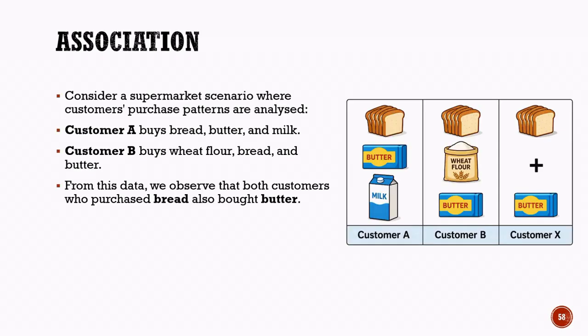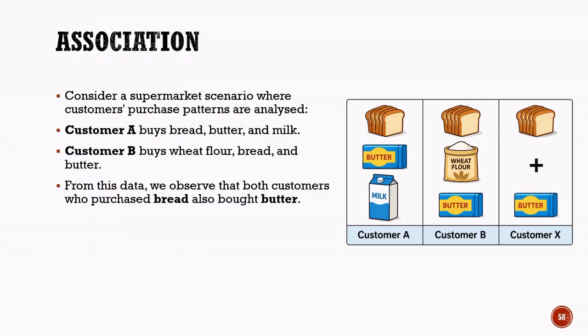Association supermarket purchase example. Let us understand association learning with a simple supermarket example. Suppose a supermarket analyzes the shopping patterns of its customers. Customer A buys bread, butter, and milk. Customer B buys bread, butter, and wheat flour. When the system examines these purchase records, it notices an interesting pattern. Both customers who purchased bread also purchased butter. Based on this repeated occurrence, the association model learns a relationship between these products.